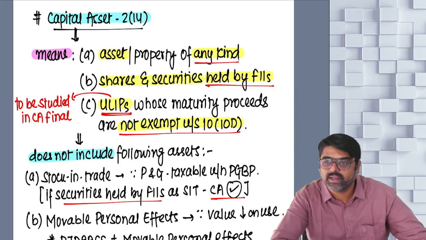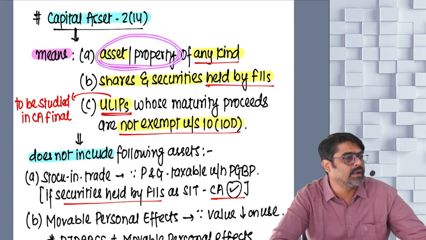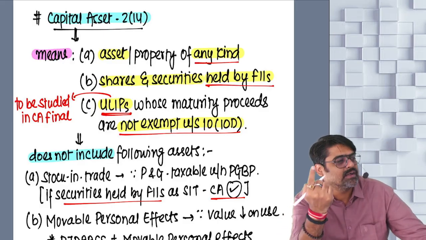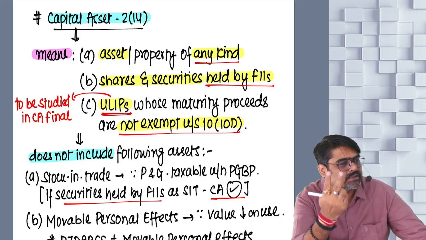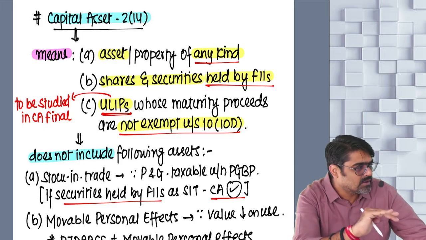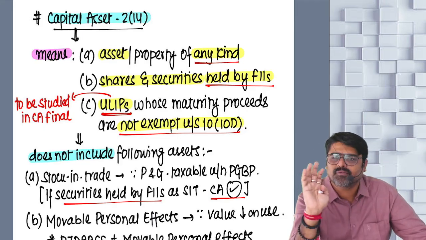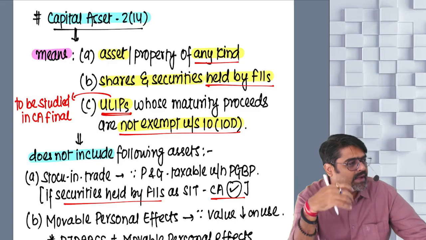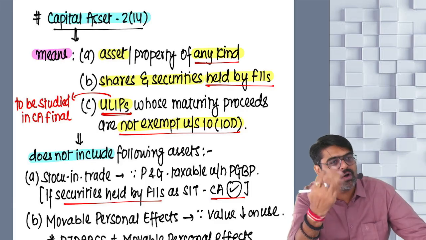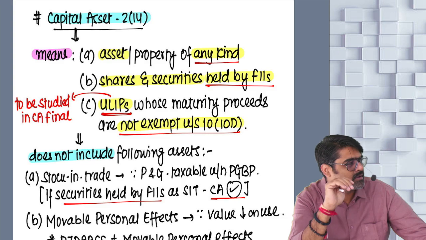Any kind means any type of your asset or property will be treated as a capital asset. Any type means whether the asset is tangible or intangible, movable or immovable, fixed or circulating, whether used for business or not, will not make any difference. Any type of asset you are having, any type of property you are having, that will be treated as what? Capital asset. In short, all assets are capital assets. All properties are capital assets.